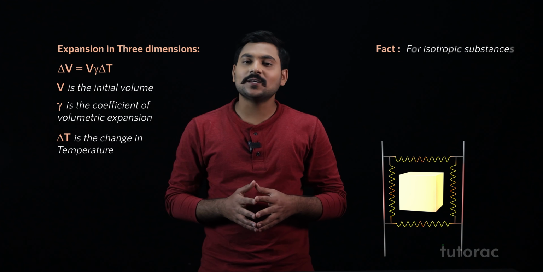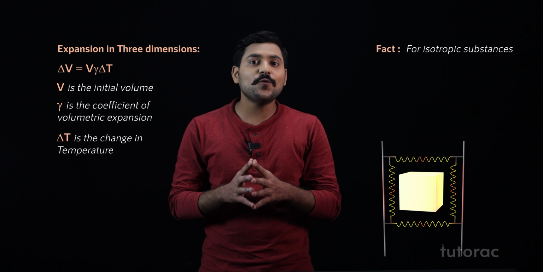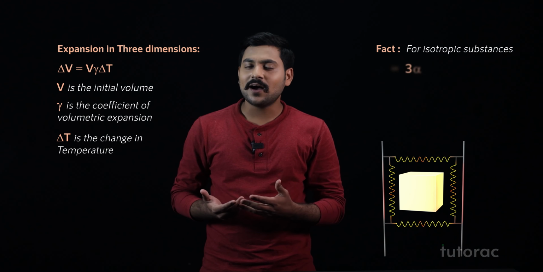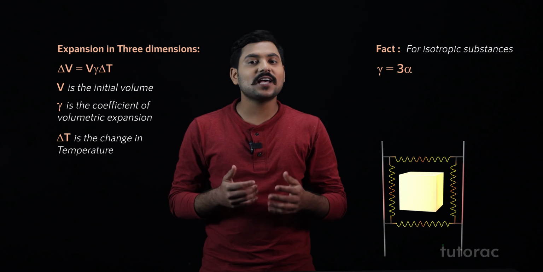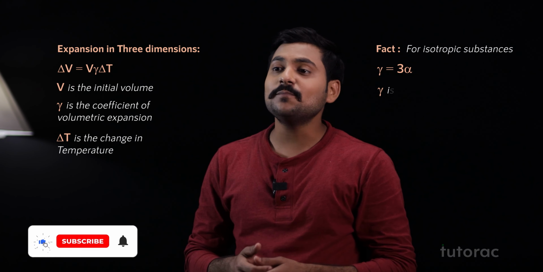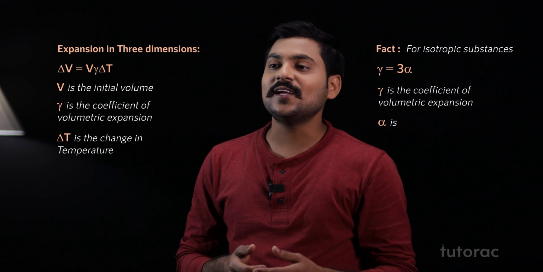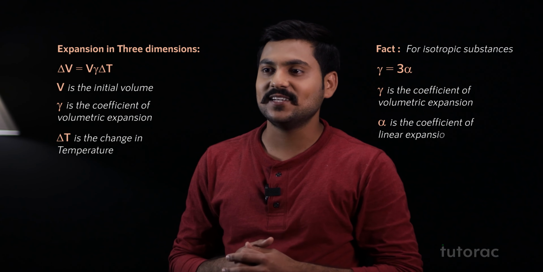For isotropic substances, which have uniform properties throughout space, gamma equals 3 times alpha, where alpha is the coefficient of linear expansion.